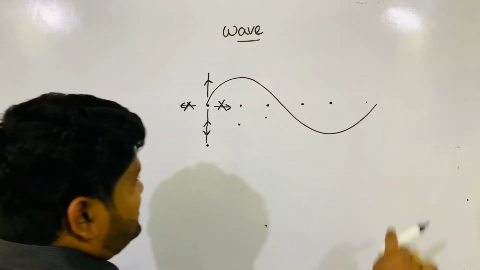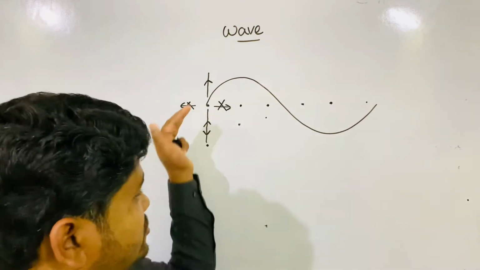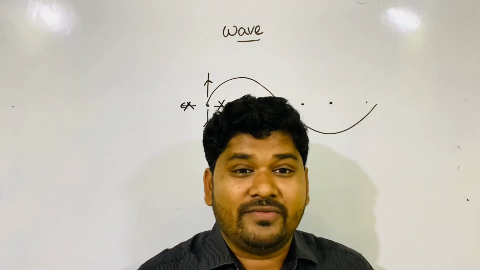The structure becomes like this. The whole matter, the water surface, the structure becomes like this. This is called a wave.